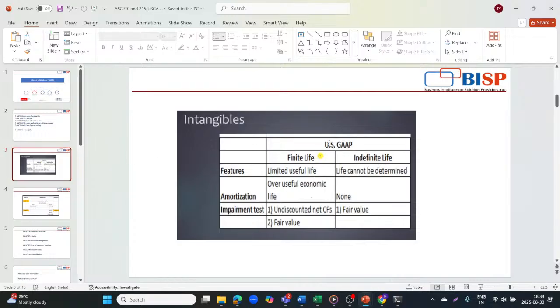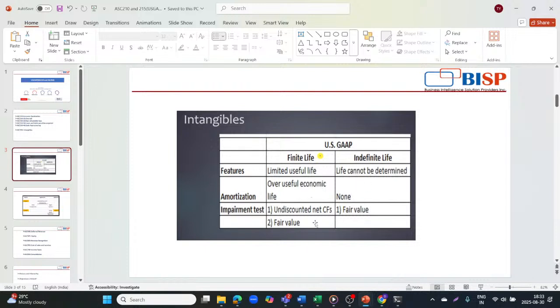If you talk about US GAAP, intangibles can have a finite life or an indefinite life. Finite life means it has a limited useful life. Indefinite life means the life cannot be determined. If you do the amortization, amortization will be done over the useful economic life, and there is no amortization if the asset has an indefinite life.